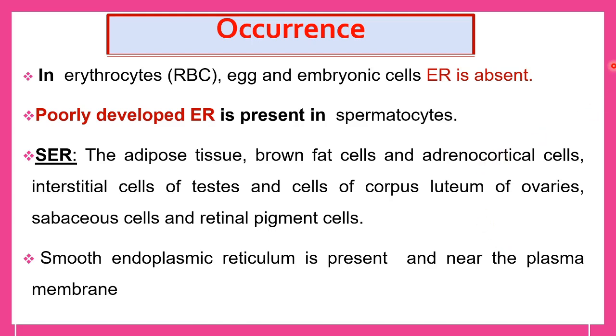Coming to the smooth endoplasmic reticulum. The smoothness is because of the absence of ribosomes. It is present in the cells where lipid metabolism and glycogen metabolism occur. The cells like adipose tissue, brown fat cells and adrenal cortical cells, interstitial cells of testis, cells of corpus luteum of ovaries, sebaceous cells and retinal pigment cells. The smooth endoplasmic reticulum is abundantly present because these cells are involved in the synthesis of lipids.